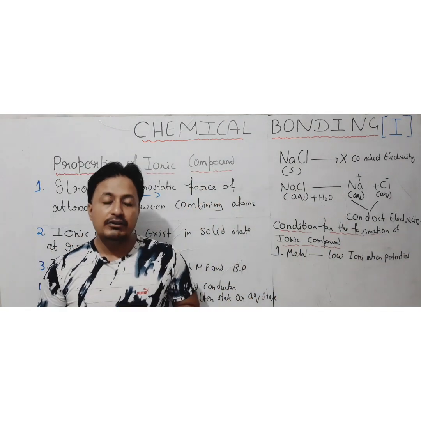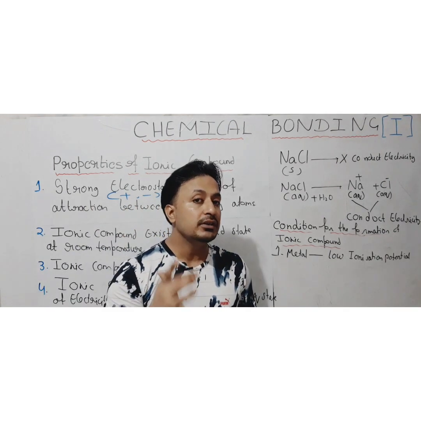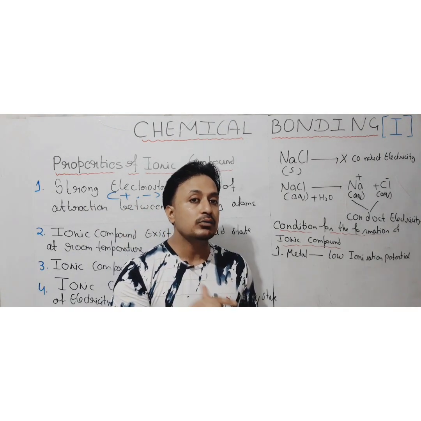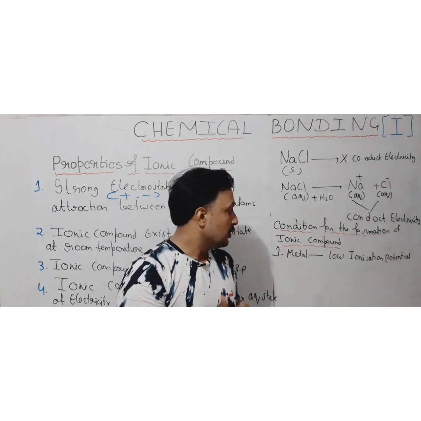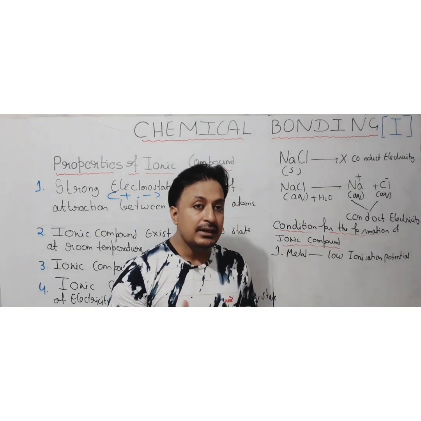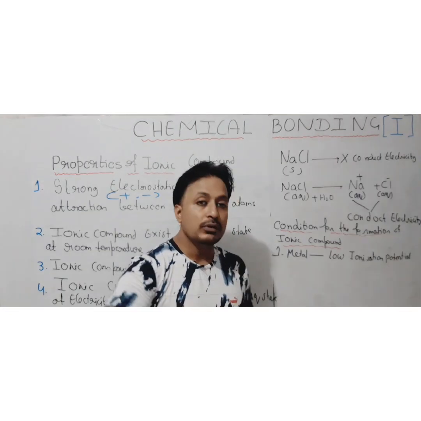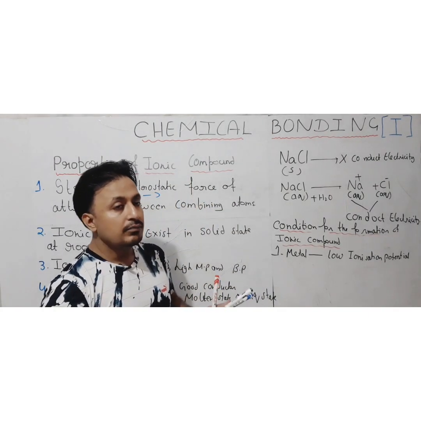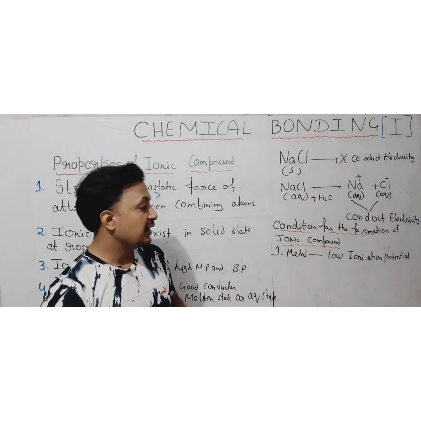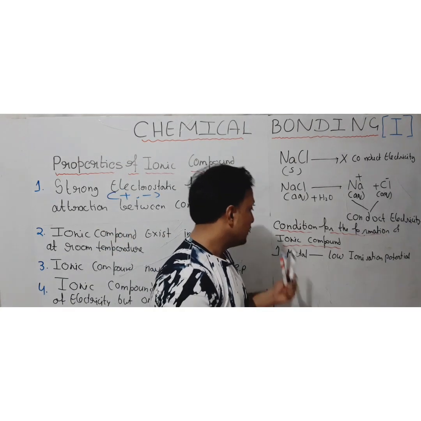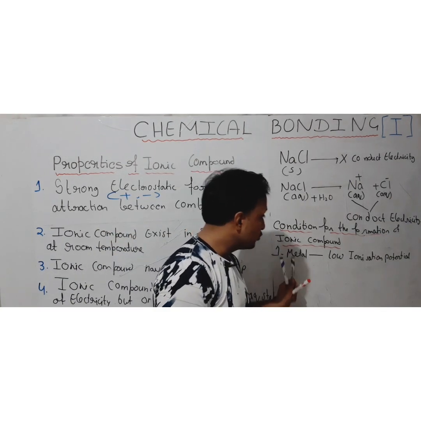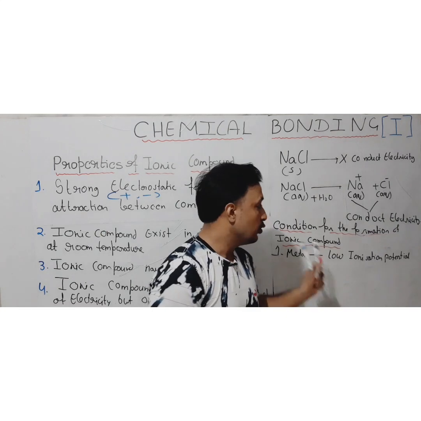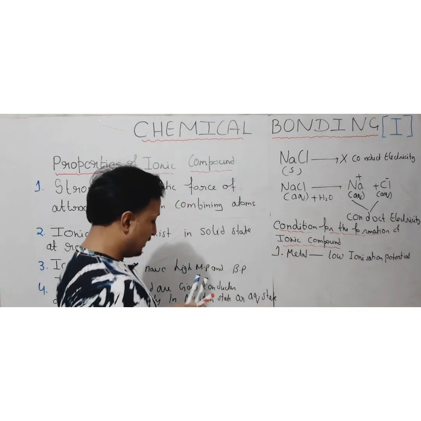If you remember, ionization potential means the amount of energy required to remove an electron from an isolated gaseous atom. If the ionization potential is less, the atom will lose an electron easily and can be converted into a cation easily. Hence the metal should have low ionization potential to become a cation.